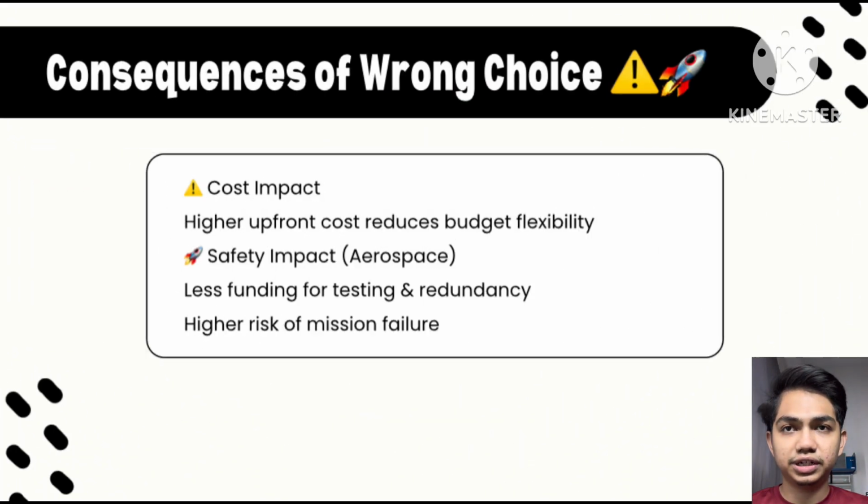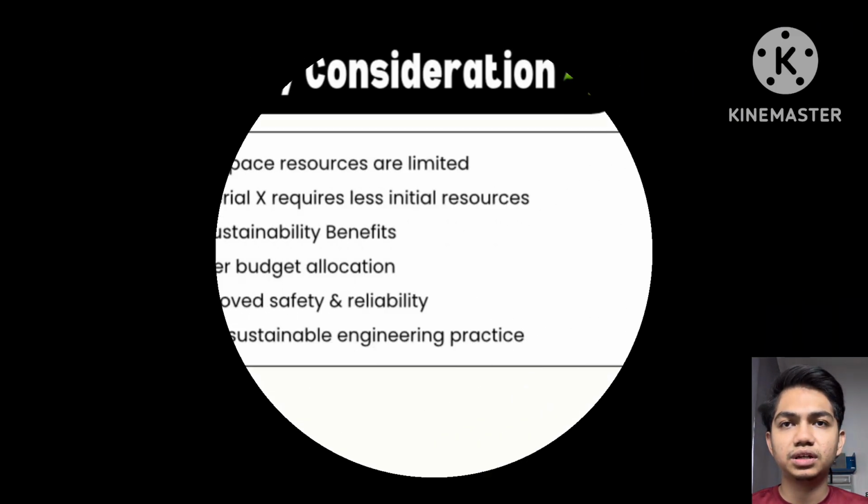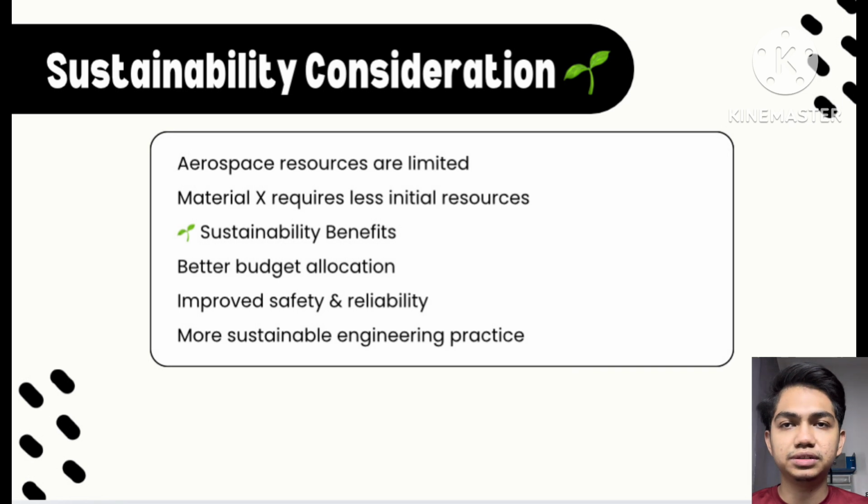Consequence of wrong choice. Choosing the wrong material can have a serious consequence. From a cost perspective, a high initial cost may reduce the budget for testing, backup system and safety features. From a safety perspective, this increases the risk of mission failure, which is unacceptable in aerospace engineering. For sustainable consideration, material X requires a lower initial reserve, which allows better use of limited aerospace funding.